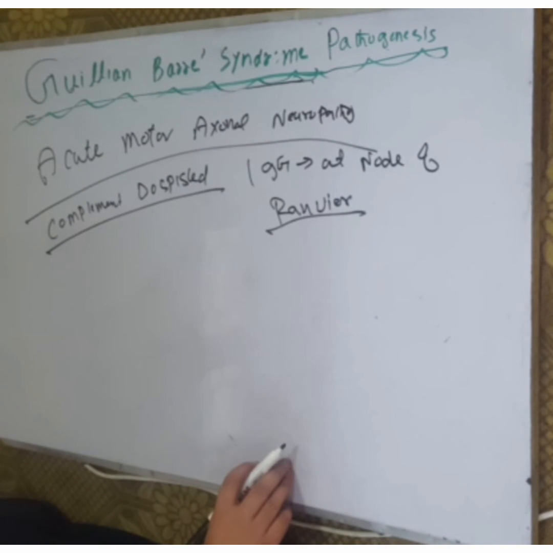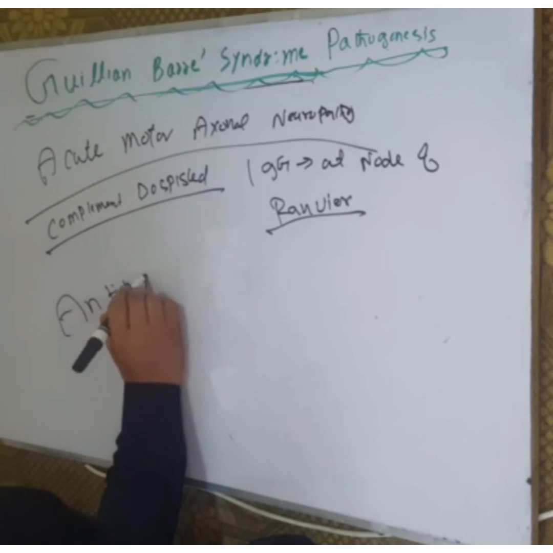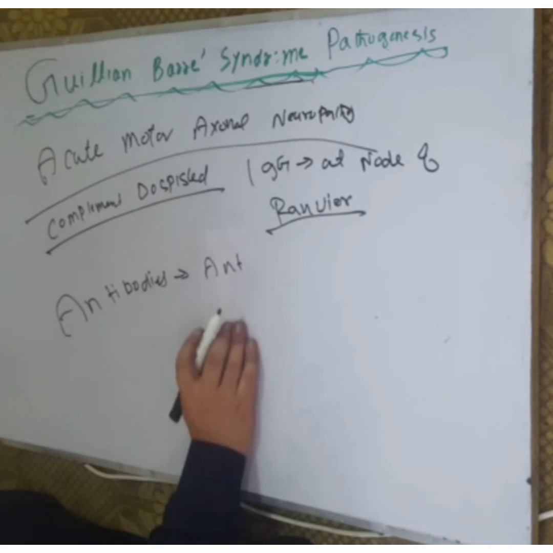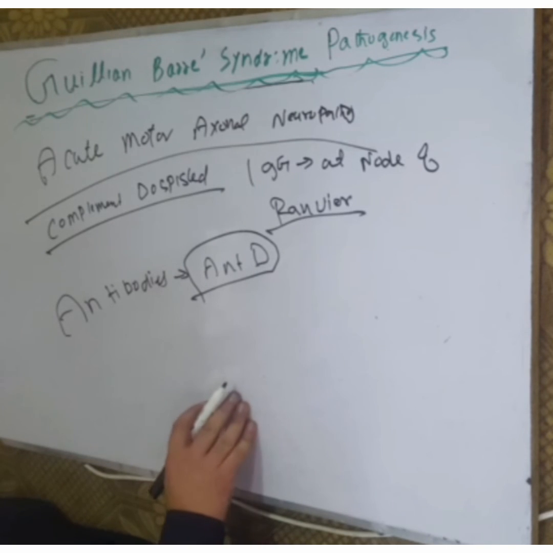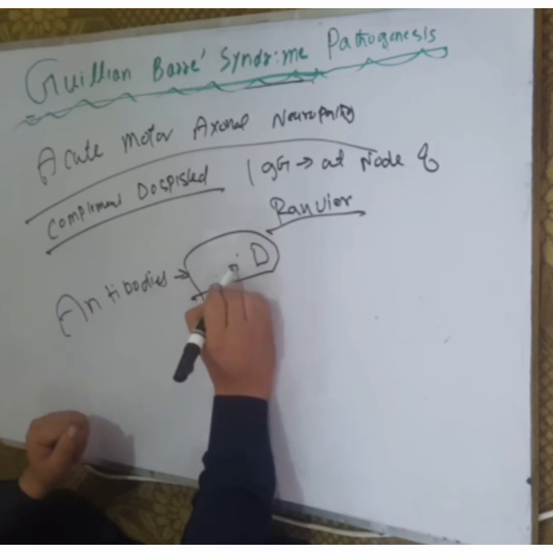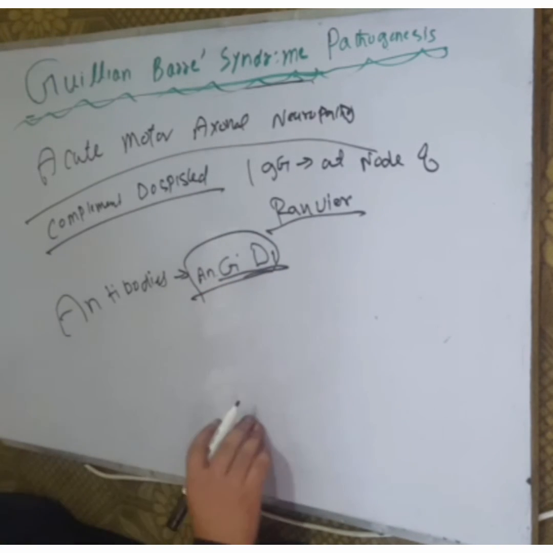And antibodies are formed against GD1, anti-GD1.